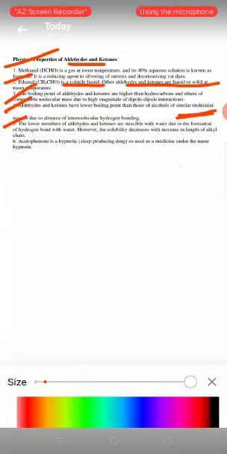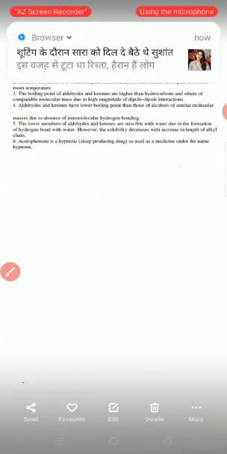However, solubility decreases with increasing number of carbon atoms. And the last property is that acetophenone is a hypnotic, a sleep-producing drug used in medicine and known as hypnone. In this way we can see the physical properties of aldehydes and ketones.